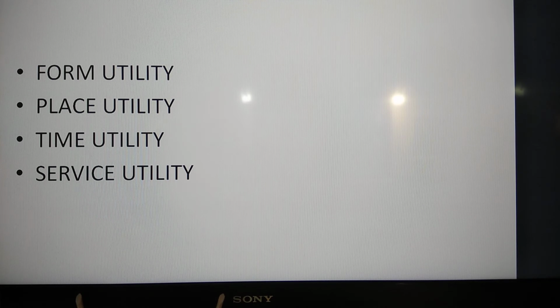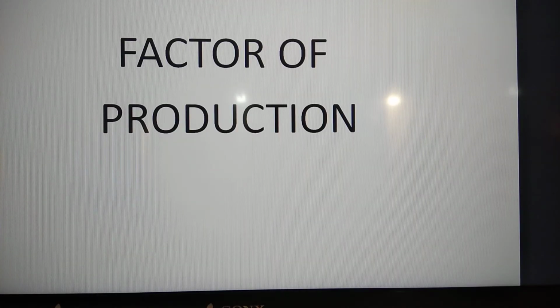Now the next topic we will study here is factors of production. What are factors of production? All productive resources are known as factors of production. The factors of production are usually classified by economists into four main groups.